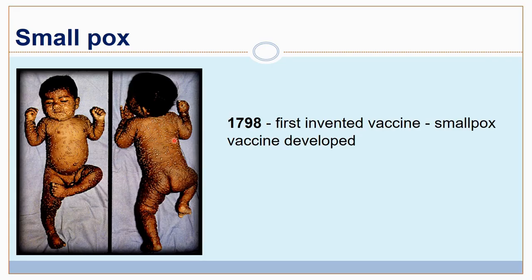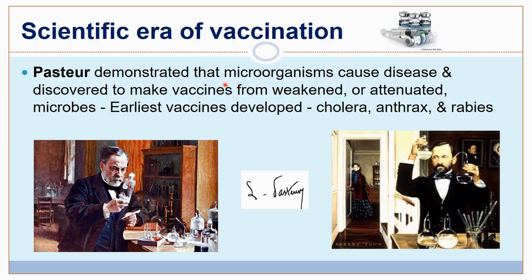You can see in the picture how bad the smallpox rash is. They used to have lots of mortality because of smallpox. So this was the first invented vaccine in 1798. Then the scientific era for vaccination started when Pasteur demonstrated that microorganisms cause disease, and then he made vaccines weakened or attenuated, and the earliest vaccines developed were against cholera, anthrax and rabies.